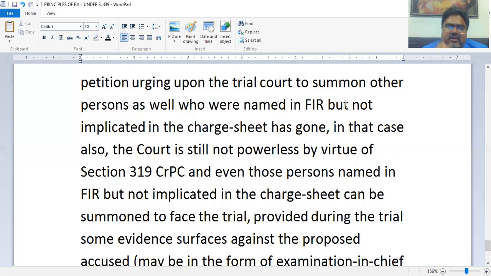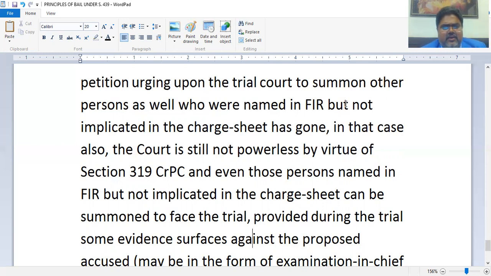Right now, at the stage of 319, the court will only go into the facts and the evidences brought before the court. Now, these evidences may be false evidences. Later, it may turn out that it is a false evidence. These evidences may be fabricated ones. These evidences may not be the best pieces of evidence. That is not the concern here. This is not the stage where the merit will be examined, right?